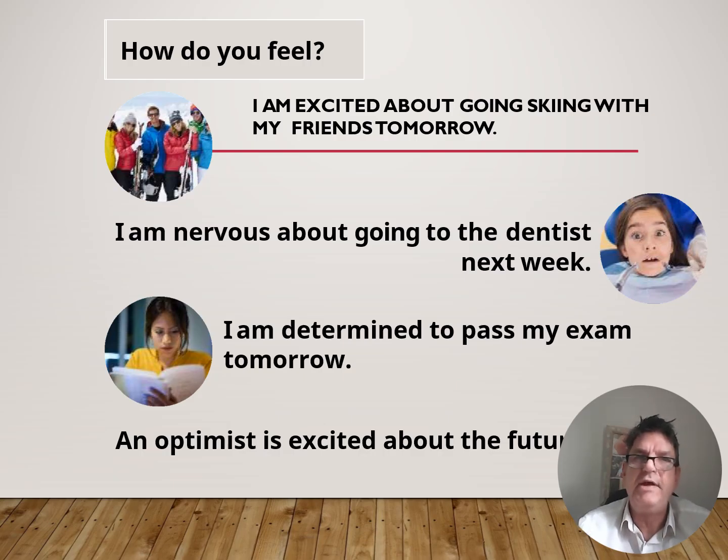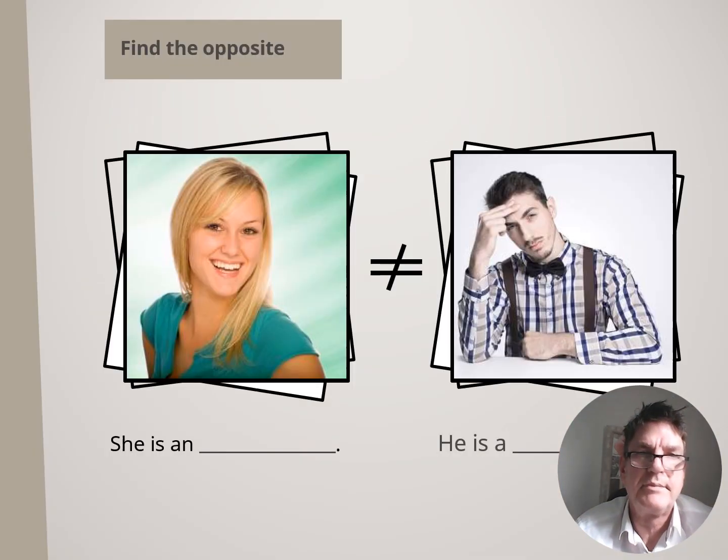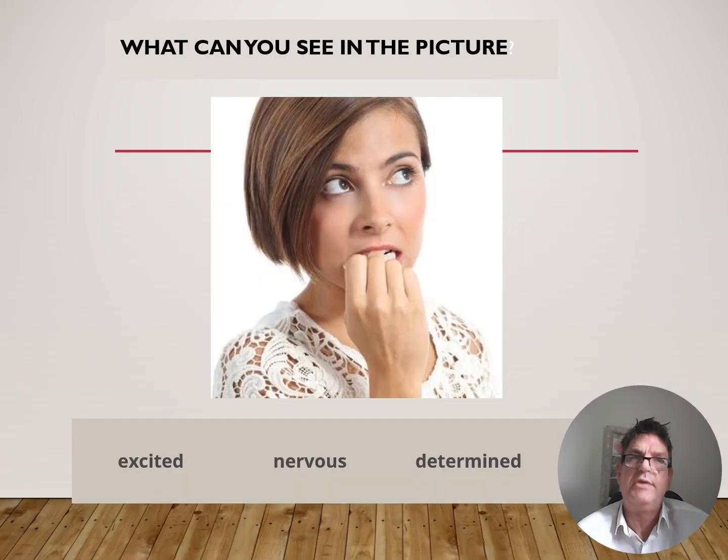So how do you feel? Okay. Again, I'm not going to read this one, but just read them yourselves. Read them out loud. So on this slide, we've got to find the opposite. Fill it in, write it, practice writing. What can you see in the picture?